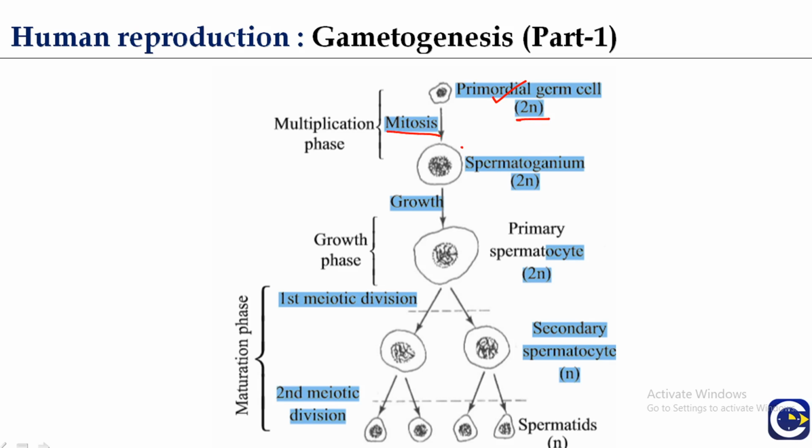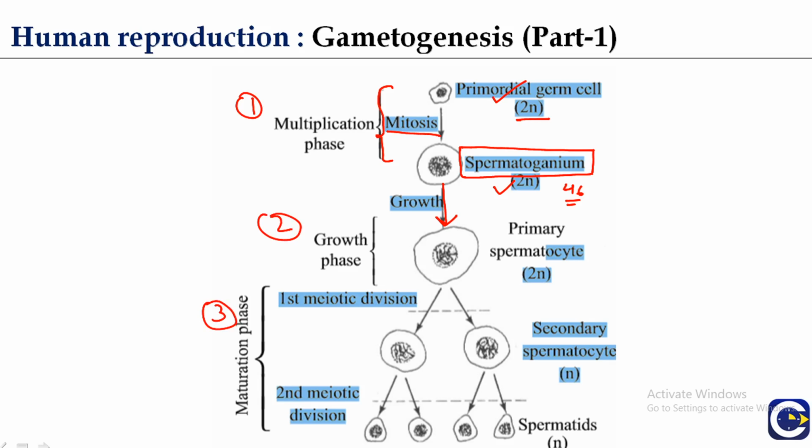Then there is the formation of spermatogonia which have the same number of chromosomes, meaning the diploid set of chromosomes, that is 46 in humans, and this is the multiplication phase. Now this spermatogonium undergoes the growth phase. The second phase is the growth phase, and the third one is the maturation phase.